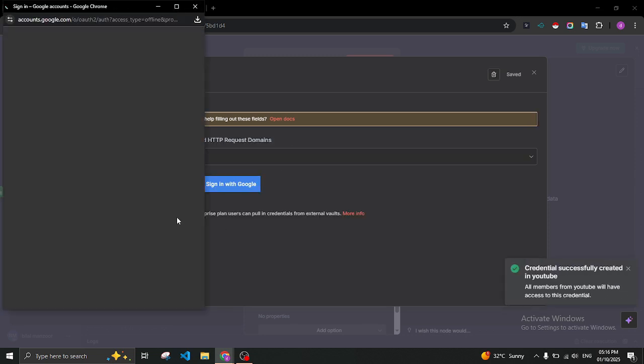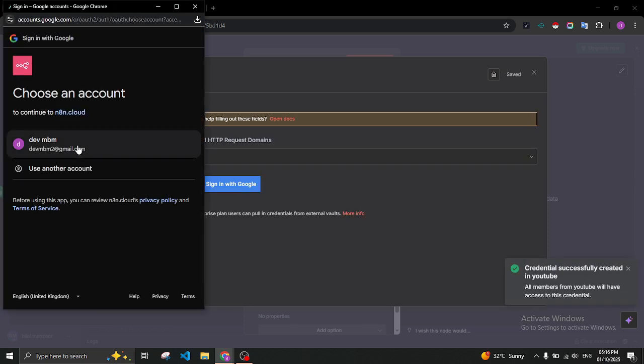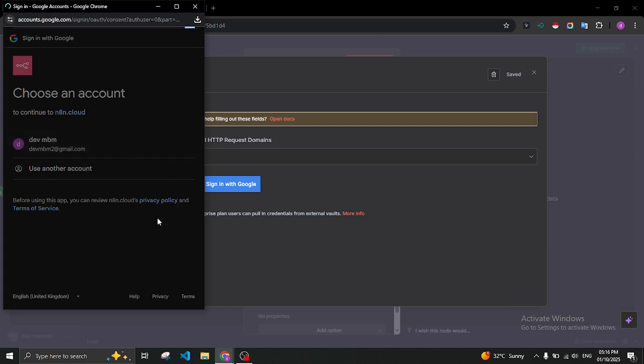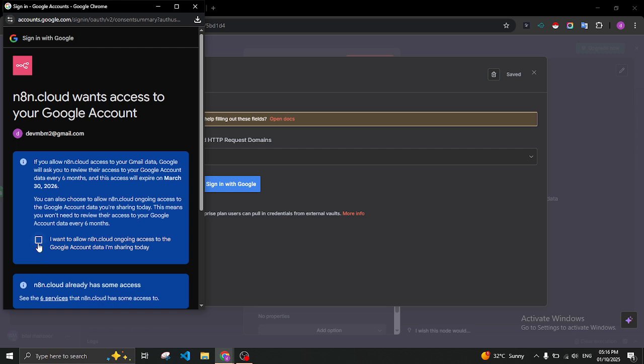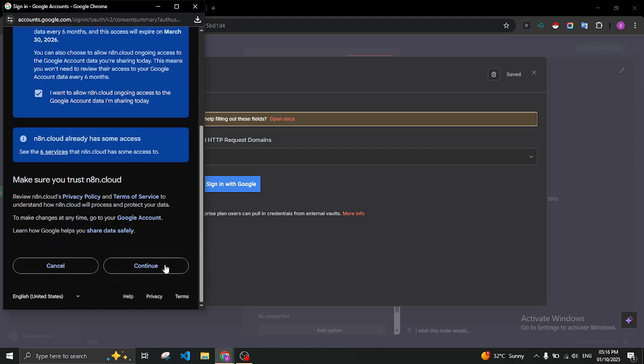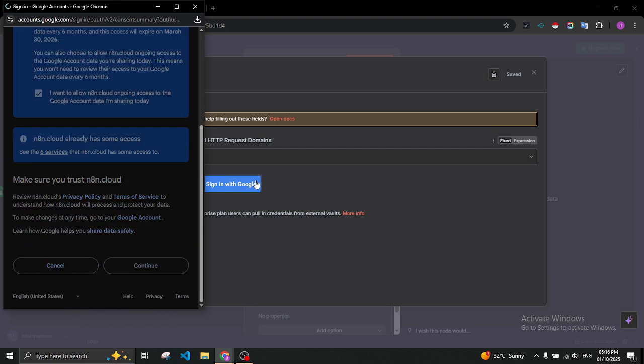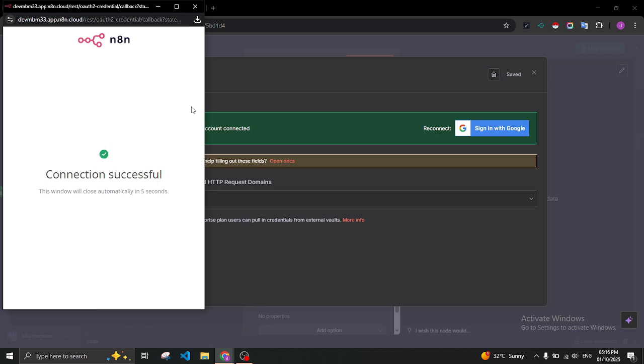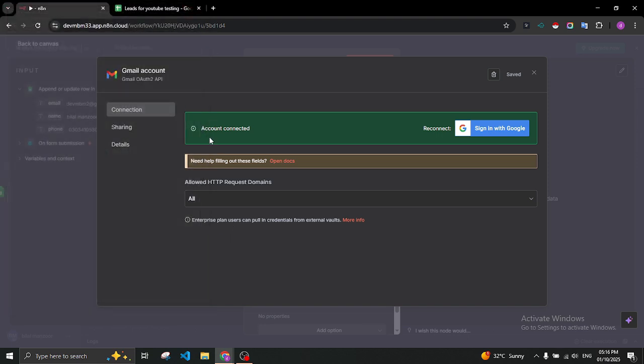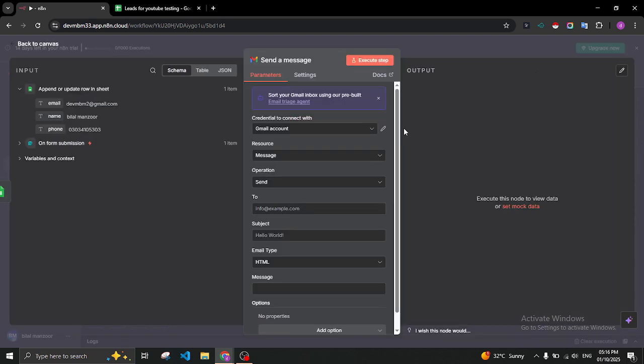We will select this, and this time we are going to create credentials again, and we sign in again. Allow, and it is using our account. Okay, I want to allow. I click on continue. Okay, great. Our account is attached, and our credential is created here. You can see, and here we want to send the message to which email.